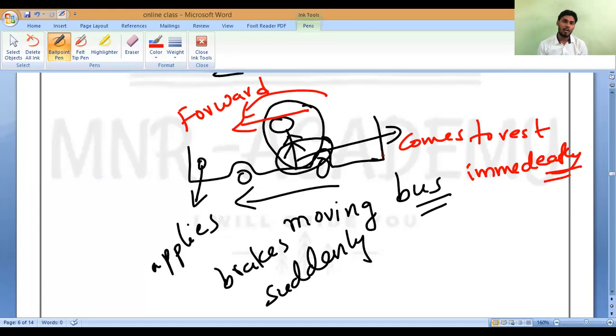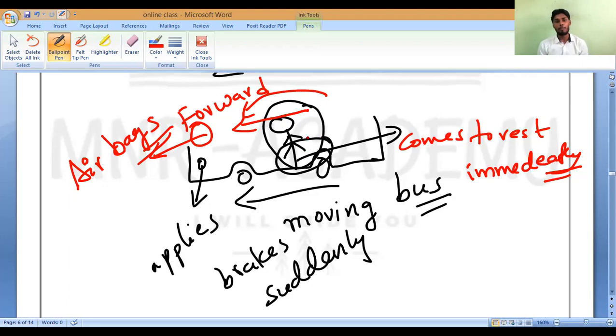In car accidents, we always hit the steering, and on the steering we have a safety feature. What is that? The airbag. Have you noticed it? The airbag is present in cars. Why is it present in front? Because during accidents we will hit the steering in the forward direction, so the airbag is present.